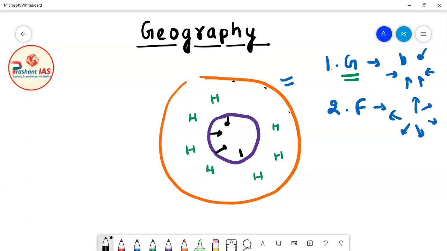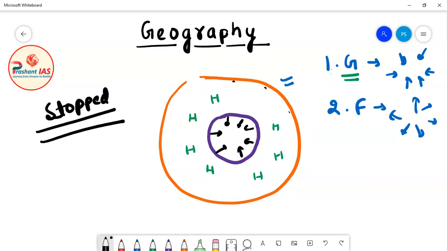But friends, now the nuclear fusion reaction has stopped in the core. Pay attention: it has stopped because there is no more hydrogen to burn.